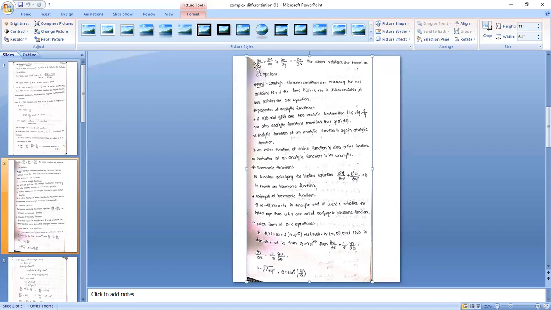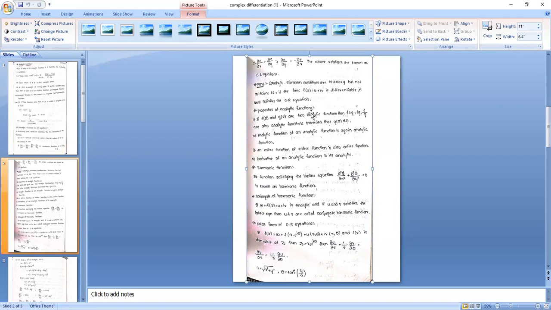The second condition is also called the CR equations, Cauchy-Riemann equations. That means to check whether the given function is analytic or not, just check the CR equations. If the CR equations are satisfied, we can say the function is analytic. CR conditions are necessary but not sufficient. Suppose f of z equal to u plus iv is differentiable, it must satisfy the CR equations.